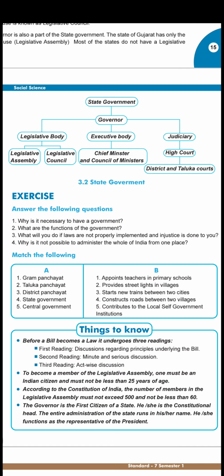Underline all these, and your two works are given here. You have to find how many seats or members are there in the Gujarat State Legislative Assembly. Before this also I gave you one homework, and a few questions are there, that also you have to write in the textbook, children. For all the questions, write the answer in the textbook or mark the answers in the textbook, and it is very compulsory. And with this we end this lesson.